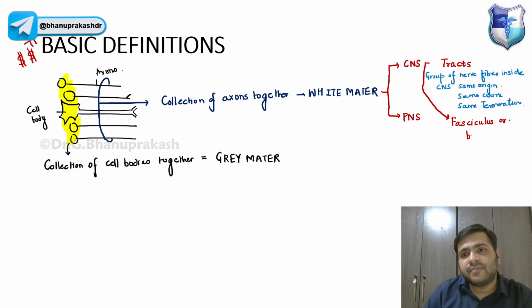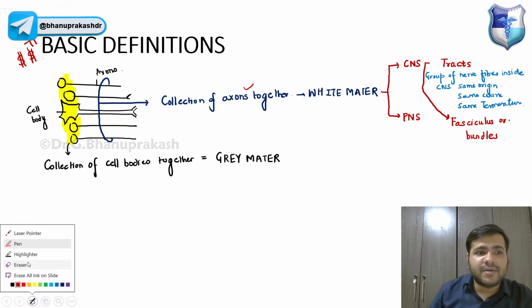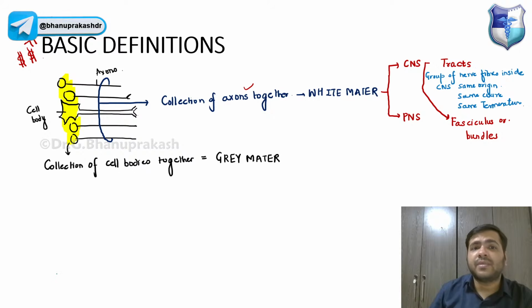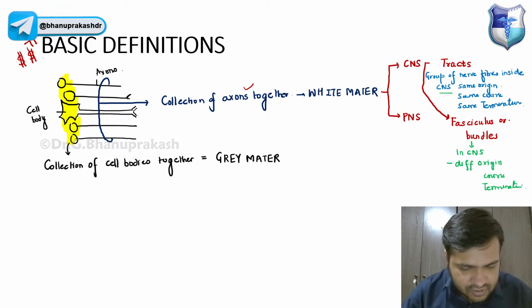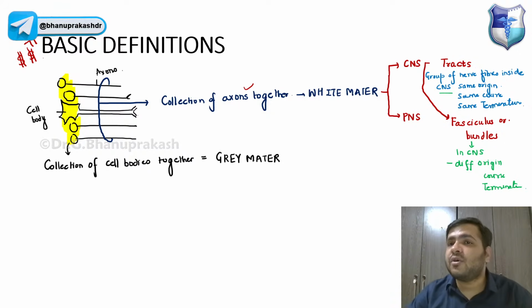Now what is this? These are again axons, groups of nerve fibers inside the central nervous system only. But what is the difference between tract and fasciculus or bundles? They will have different origin, different course, and different termination, right? So that is something you have to remember. These are called fasciculus or bundles.